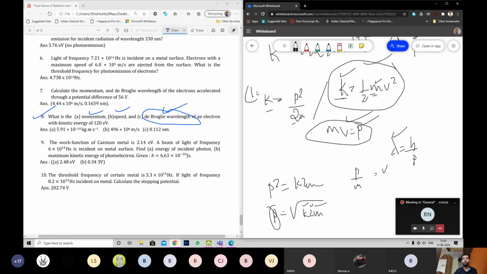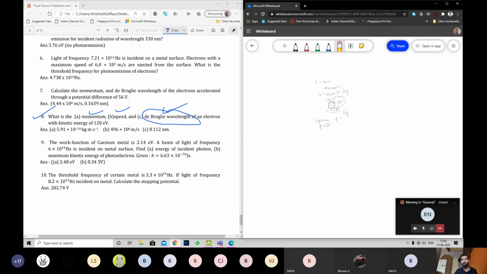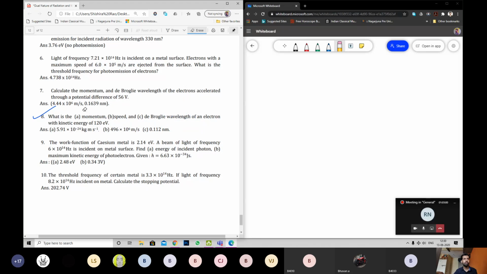Either use this set or this set. Both are fine, both will work. Anything is fine. You'll get the same answers wherever you start. Next one, this is your homework. I want to see these in your notebook in the next class. Next class, notebook, I'll finish this. We have 2 more numericals. I'll give you the hints and we'll go off.